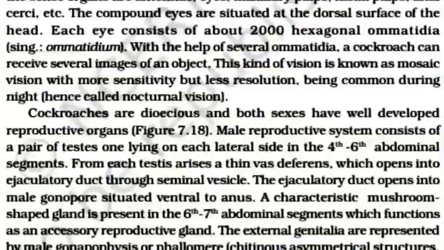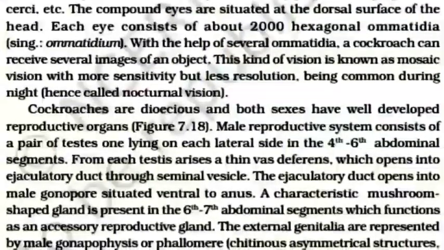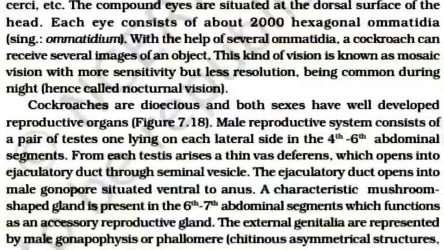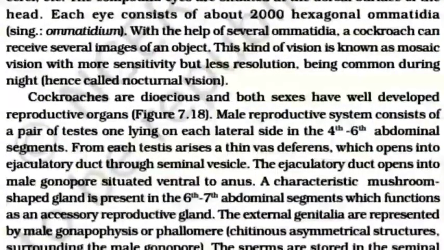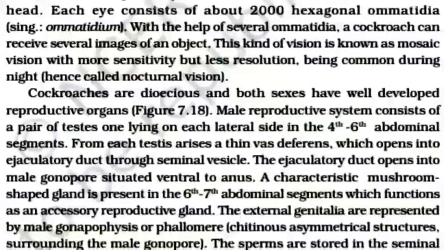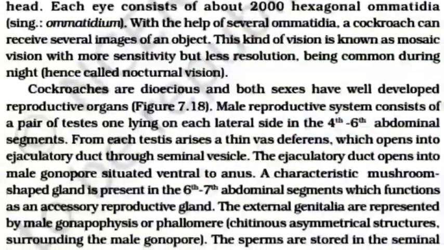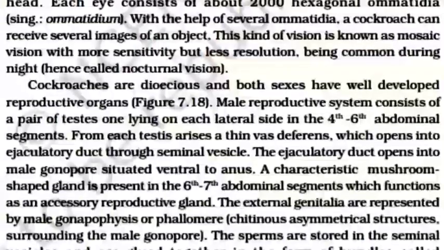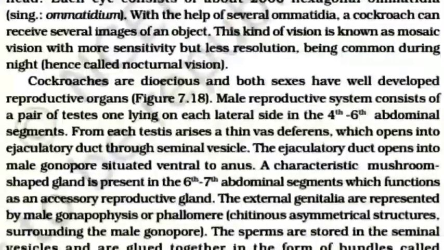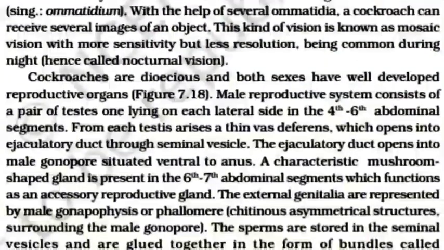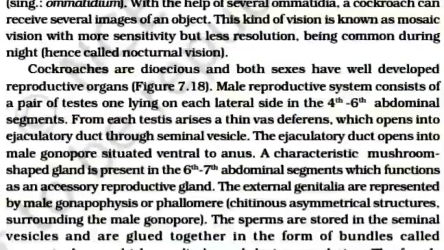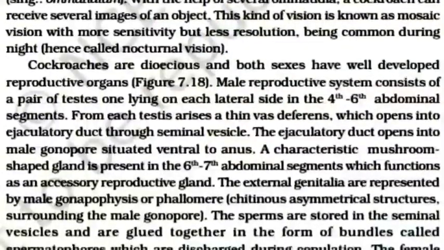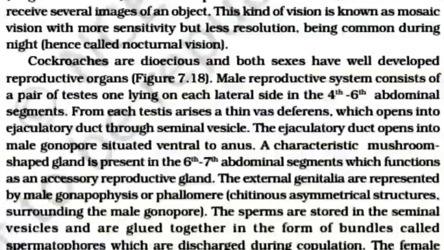Cockroaches are dioecious and both sexes have well-developed reproductive organs. The male reproductive system consists of a pair of testes, one lying on each lateral side in the 4th to 6th abdominal segments. From each testis arises a thin vas deferens which opens into the ejaculatory duct through the seminal vesicle.